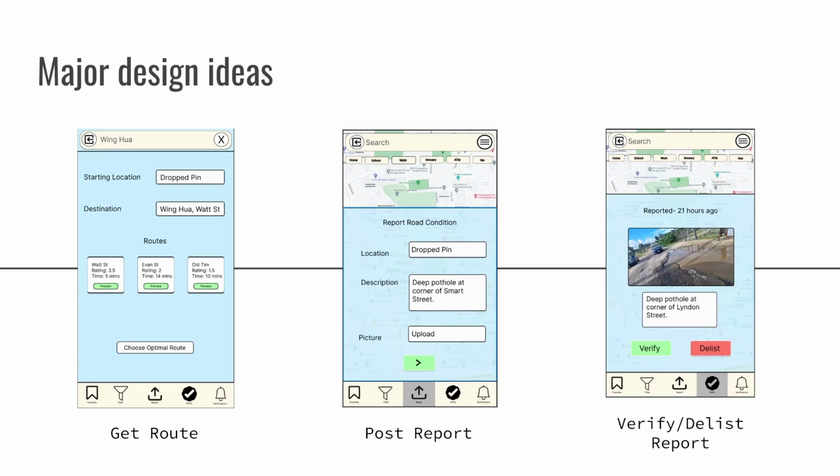First, we have the get route. This was the screen showing the various routes available from the starting location to the destination, and the user can click the button to choose the optimal route.